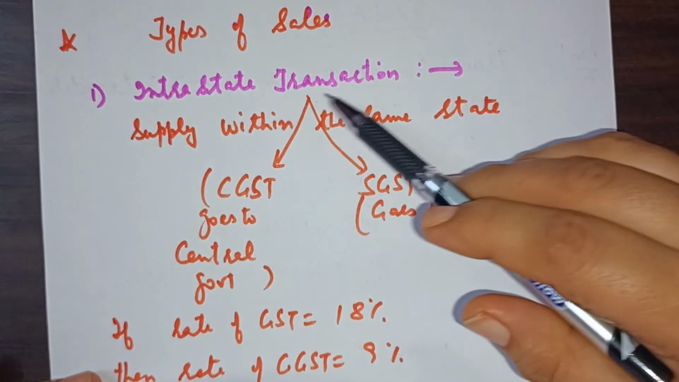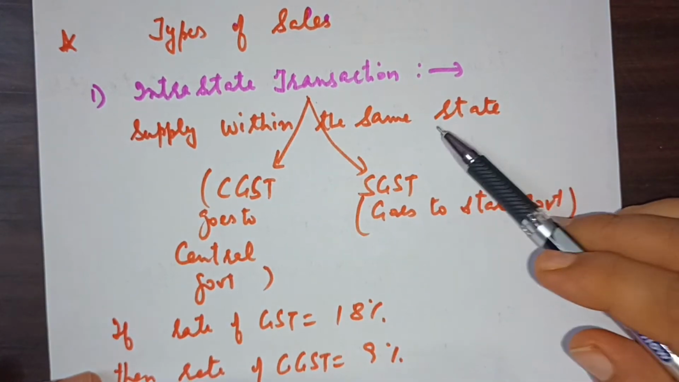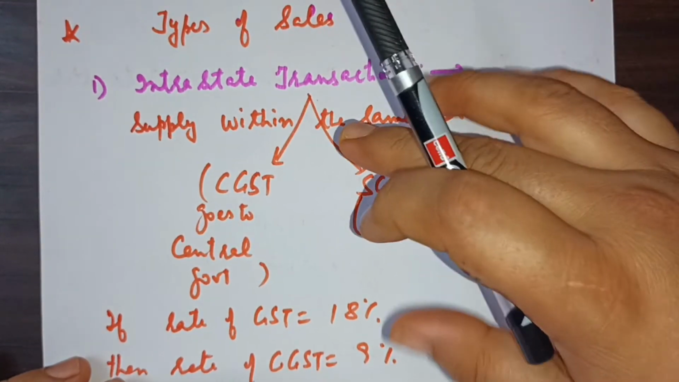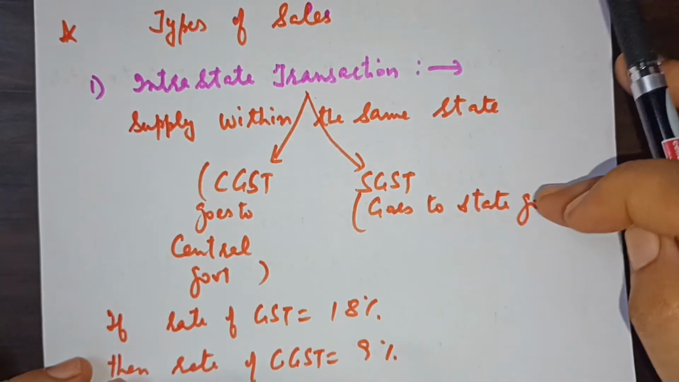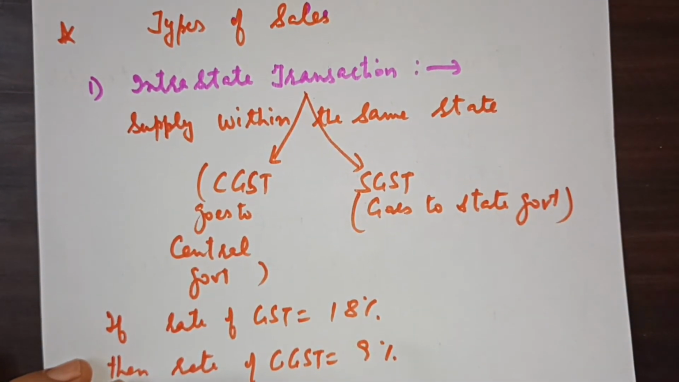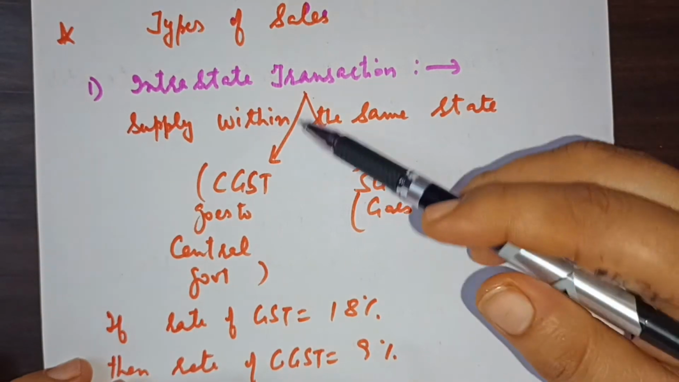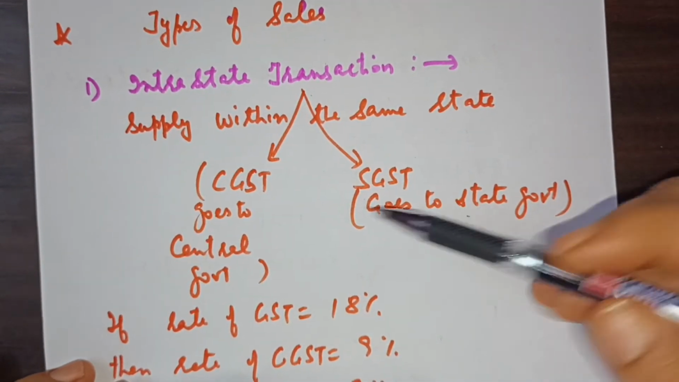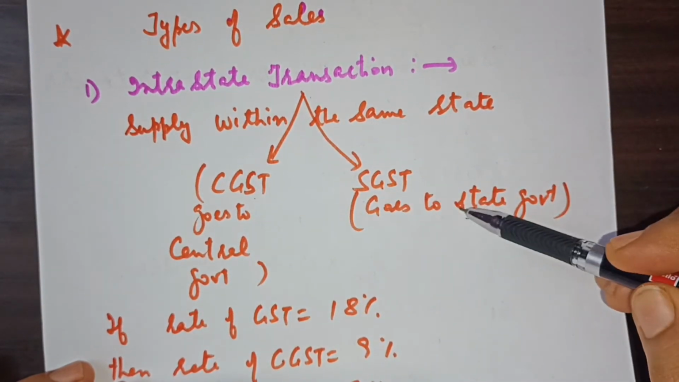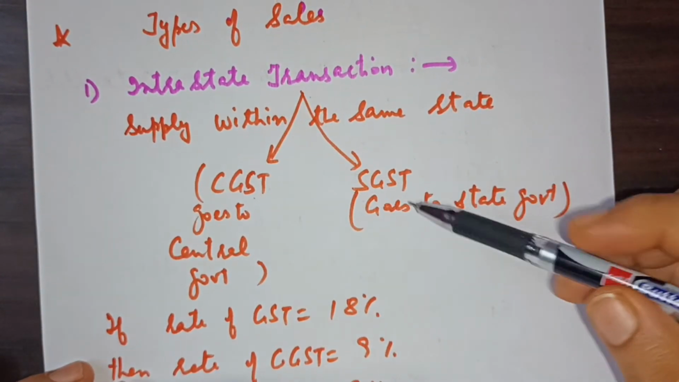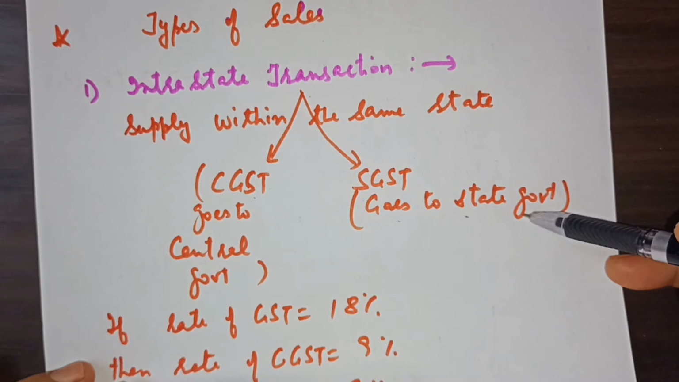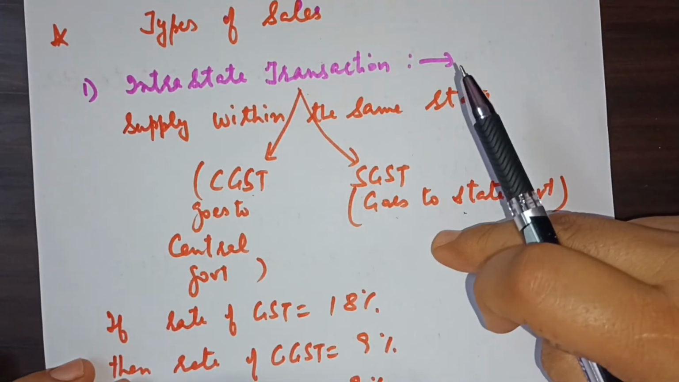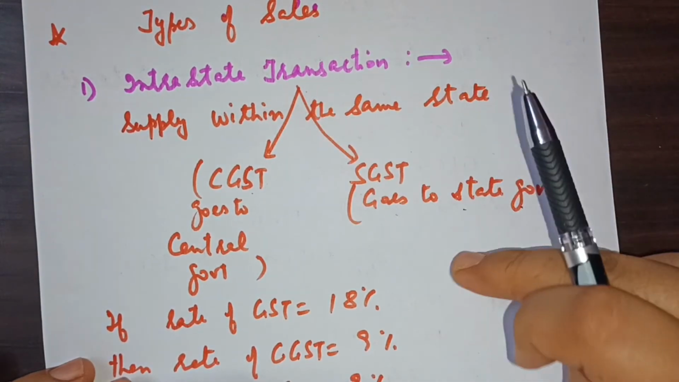So intrastate transaction means a supply within the same state. If this is the case in your question, that is, the transaction is occurring in the same state only and the things are not moving out of the state, then there are 2 types of GST to be calculated. One is CGST, another is SGST. One portion goes to the central government and half of it goes to the state government. If it is intrastate, then both center and state have a share in that GST.